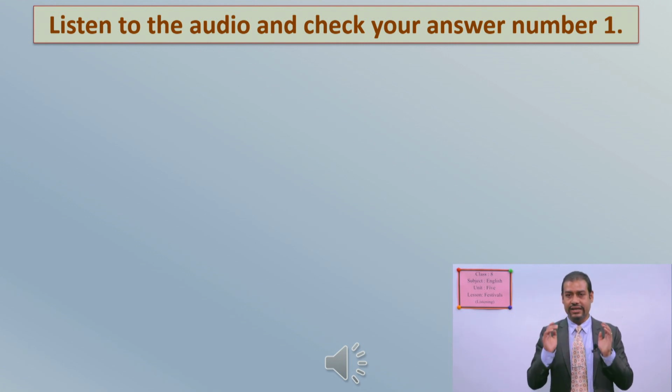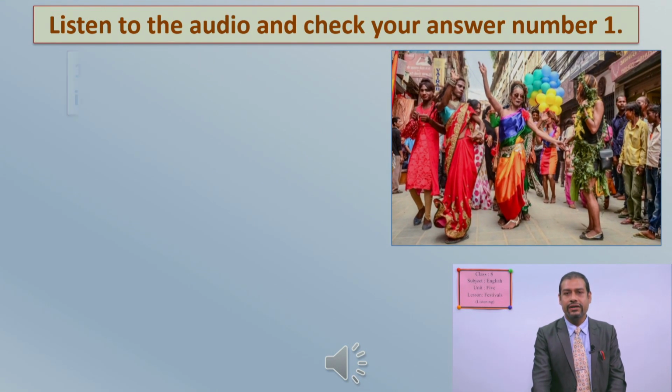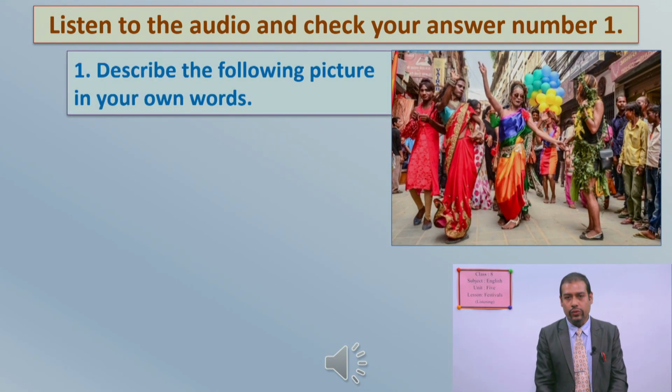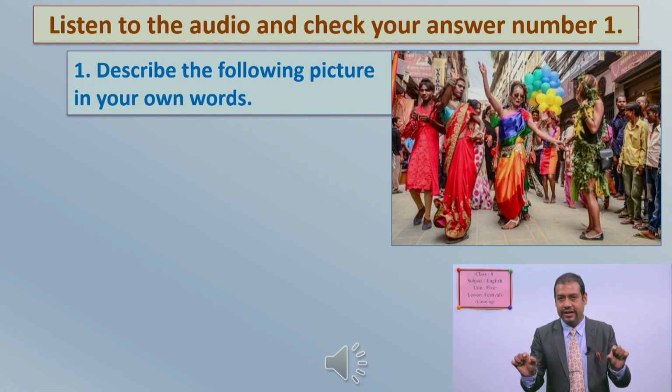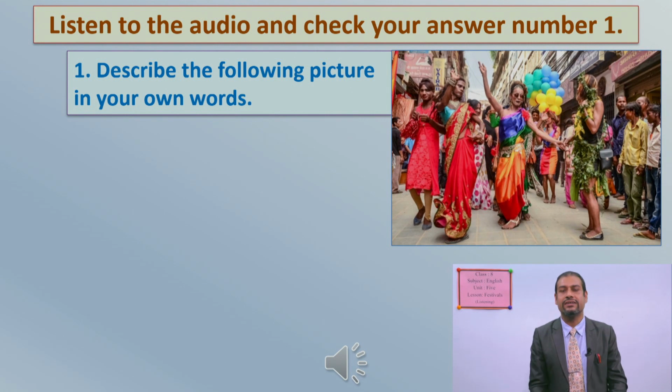So for it, now all of you be ready to check your exercise number 1. And our exercise number 1 is listen to the audio and check your answer number 1. And see, there's a picture and you have to describe this picture. And I have already told you that if you could not write down a paragraph, don't worry, at least you have to write the main words used to describe Gai Jatra, okay?